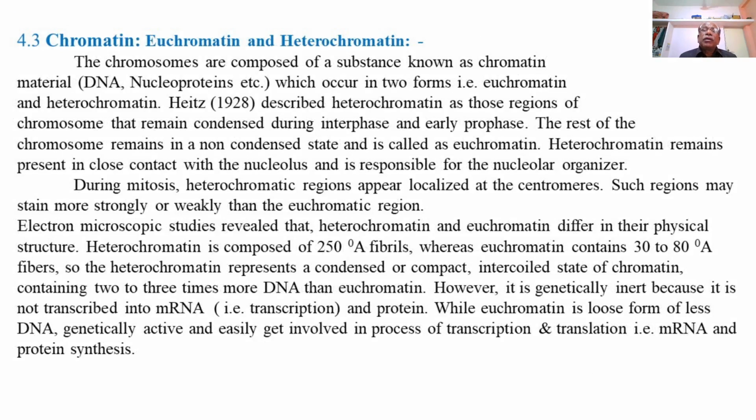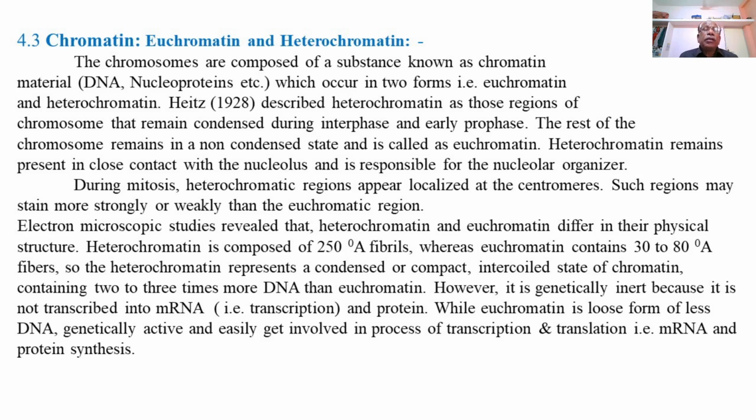Then the next component of the nucleus is the chromatin. Chromatin is in the form of two types, that is euchromatin and heterochromatin. The chromosomes are composed of a substance known as chromatin material, that is DNA and nucleoproteins. So DNA and nucleoproteins come together to form the chromatin of the chromosomes, which occurs in two forms.